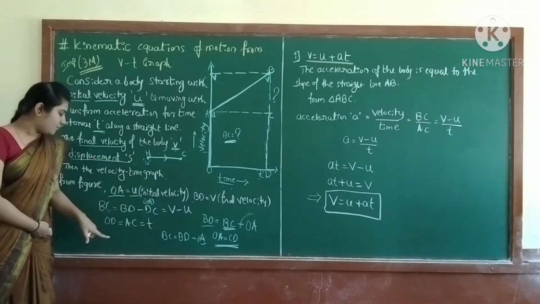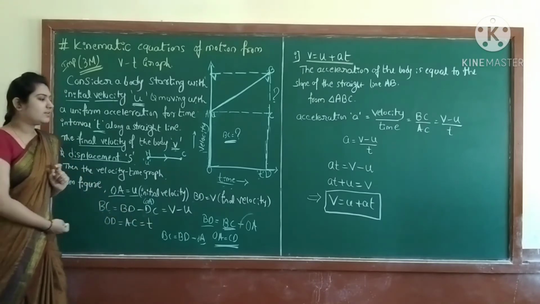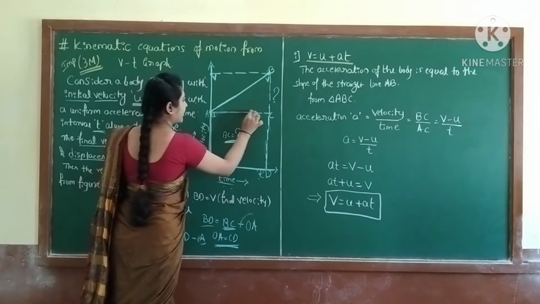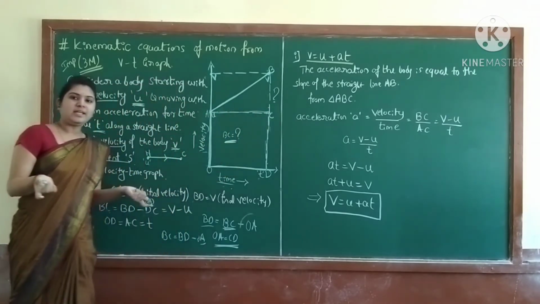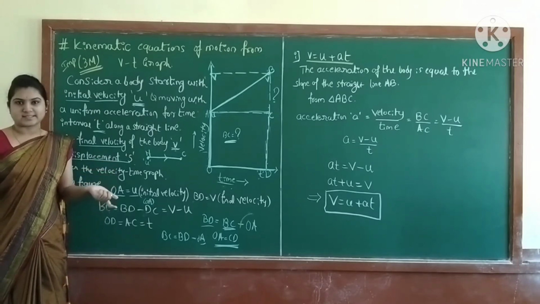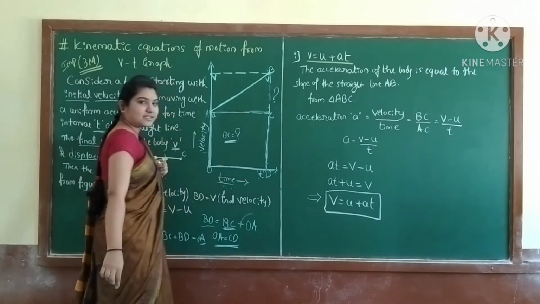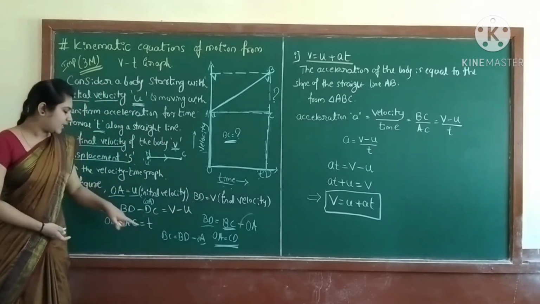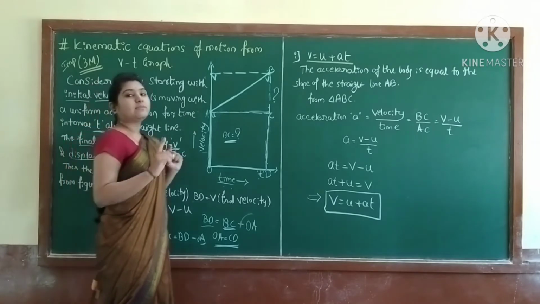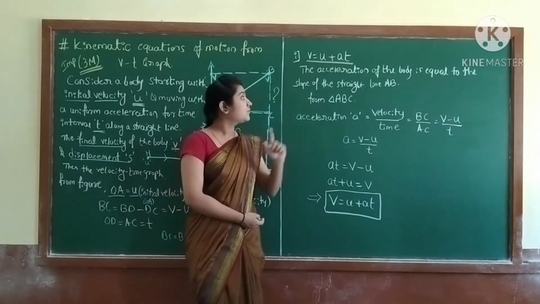So OD is equal to AC is equal to t. This much OD and this AC, both are time t, because that is on the x axis. On the x axis we consider time, so take t here.